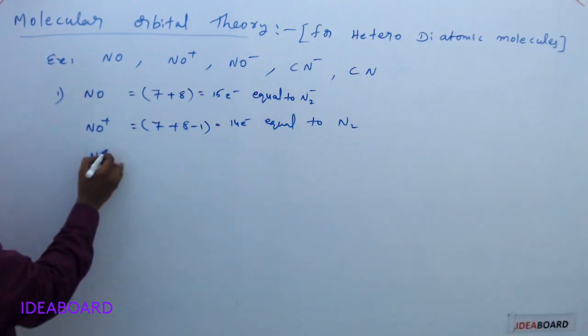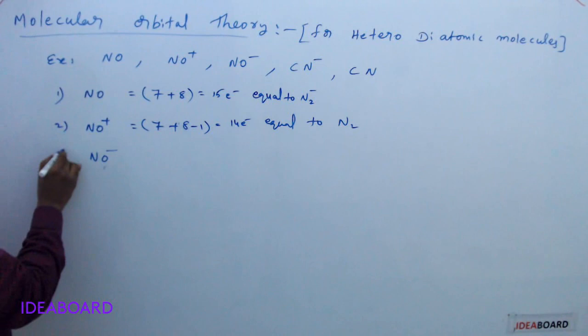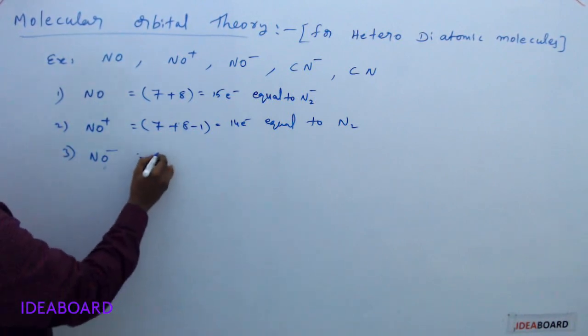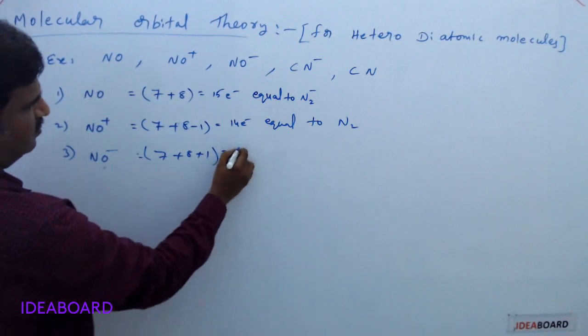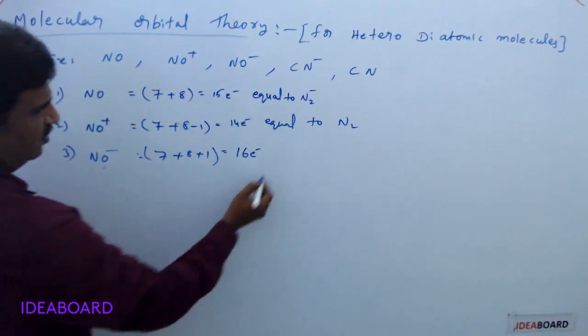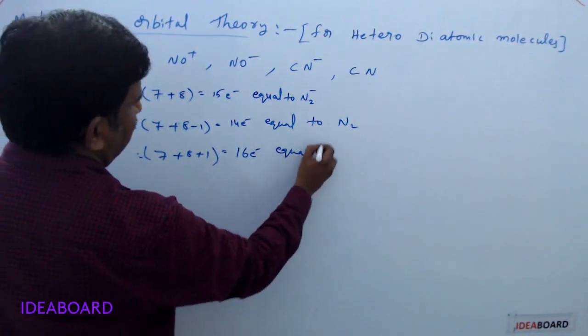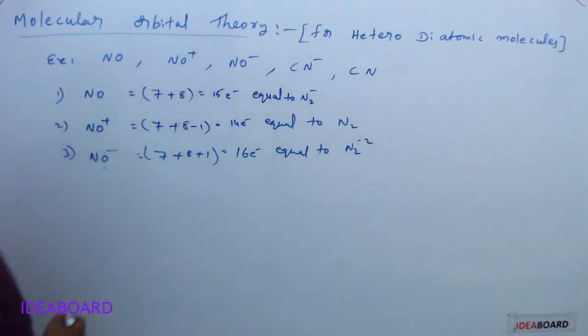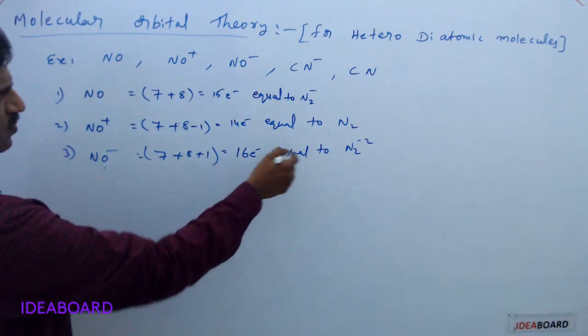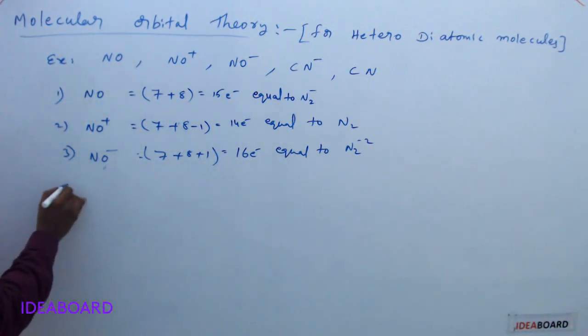When we are taking 7 plus 8 plus 1, it is 16 electrons, and this is equal to the configuration of N2 minus 2.